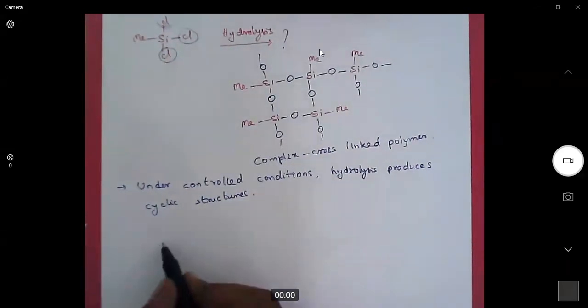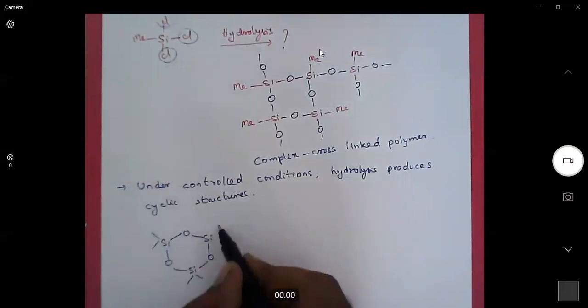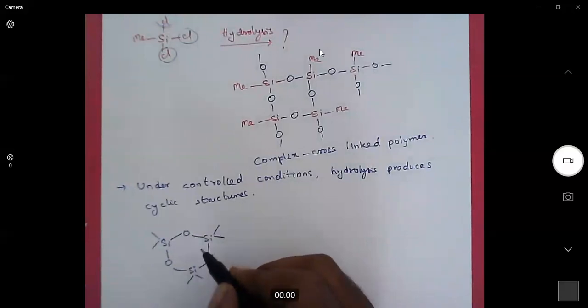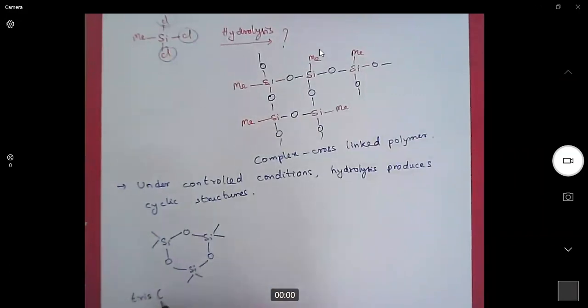So we can synthesize this, which is a trimer. When we have two halogens on the silane, we can get a 6-membered ring. This is tris cyclodimethyl siloxane.